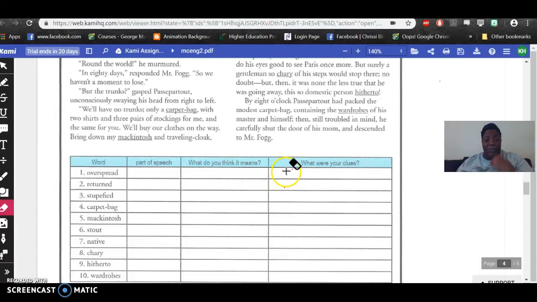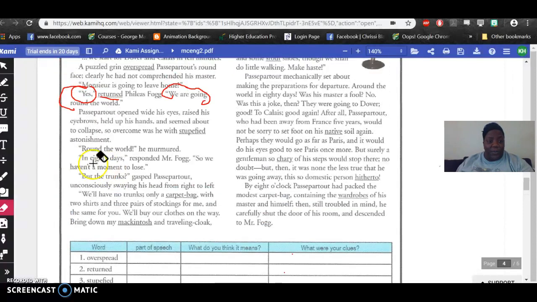And we're back for part 3. So I last left off with doing number 1 and number 2, returned, and the next one is stupefied. So if we're going back over here to the reading.